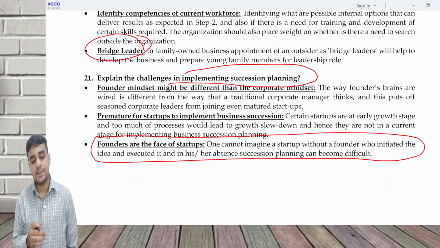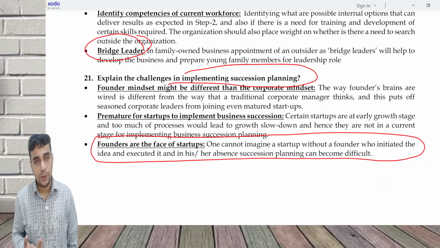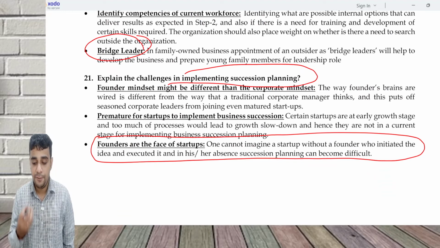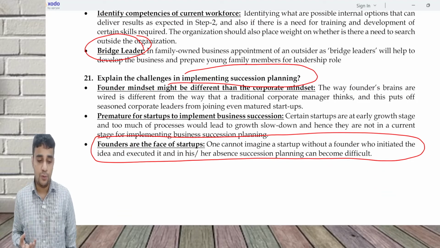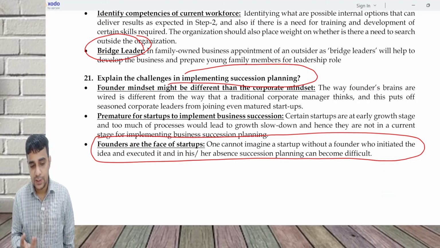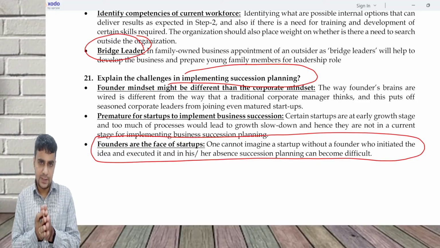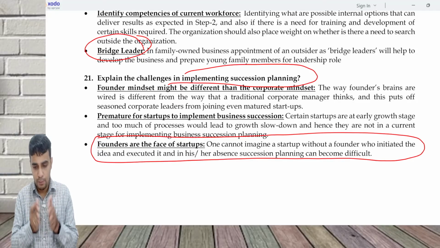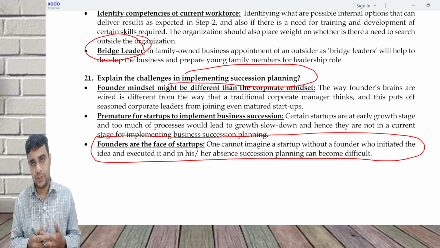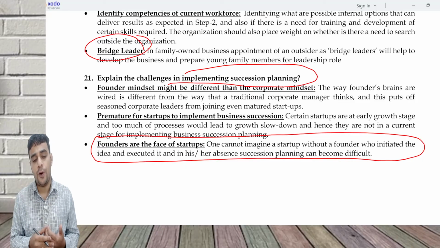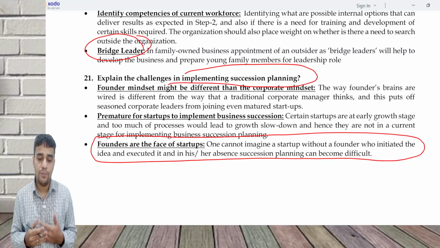Challenges in implementing succession planning. Founders are considered to be the face of the startup, so it is difficult to imagine a startup without the founder. Many times it's premature for a startup to implement business succession, because you can implement business succession when you're a mature company. Most of the startups are at an early growth stage, and the mindset of a founder is slightly different from the corporate mindset.